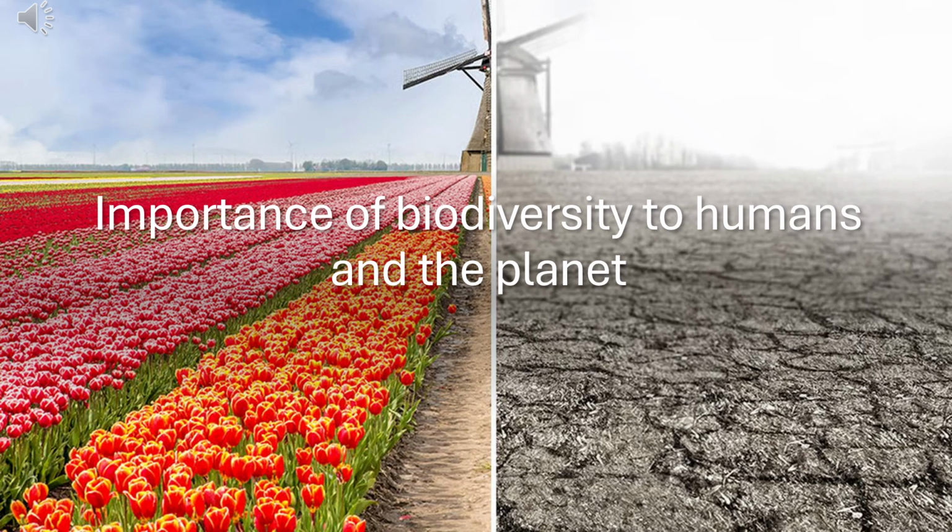This image powerfully illustrates what our world could become without bees. A once vibrant and thriving landscape turned barren and lifeless. The flourishing field of tulips on the left represents the life and beauty that pollinators sustain, while the desolate land on the right shows the devastating impact of their absence. Without bees, pollination would decline, leading to the collapse of plant life, food shortages, and the loss of biodiversity that supports all living things.